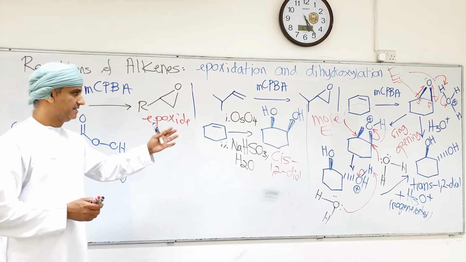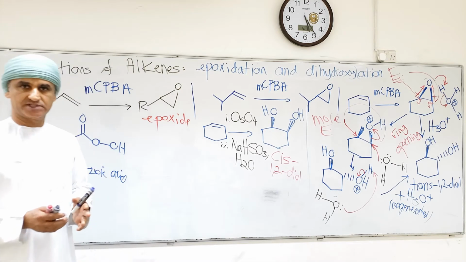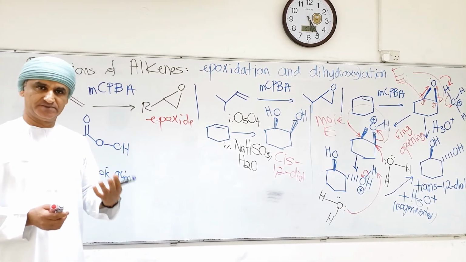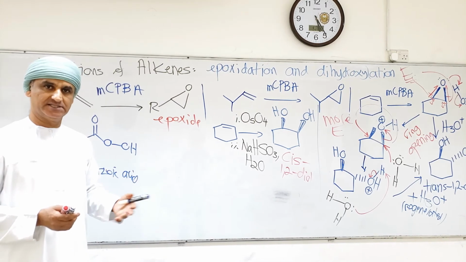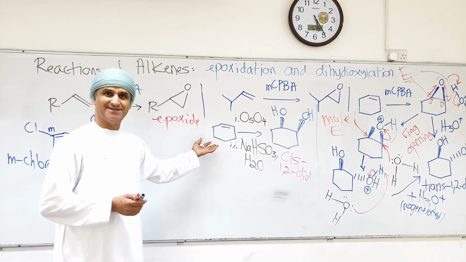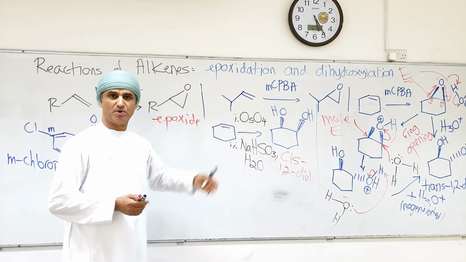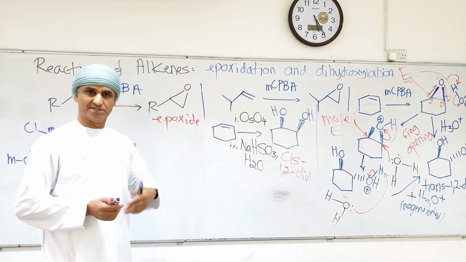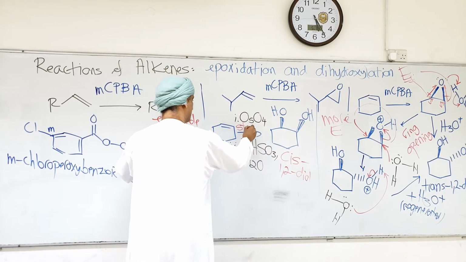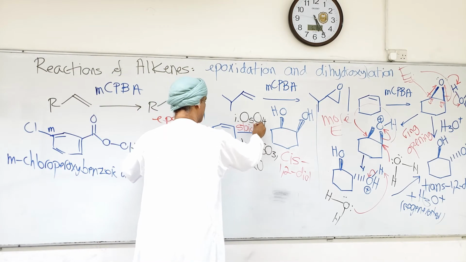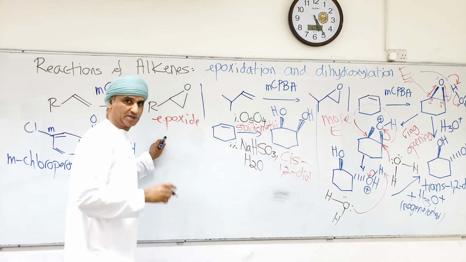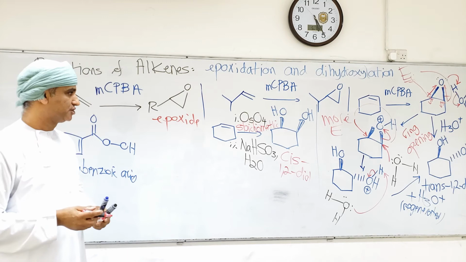But osmium tetroxide in this case is used in stoichiometric amount, which means if 1 mole of the alkene is used, then at least 1 mole of osmium tetroxide is used. It's usually in excess, yeah. So this is used in stoichiometric amount based on the balanced chemical equation, yeah.